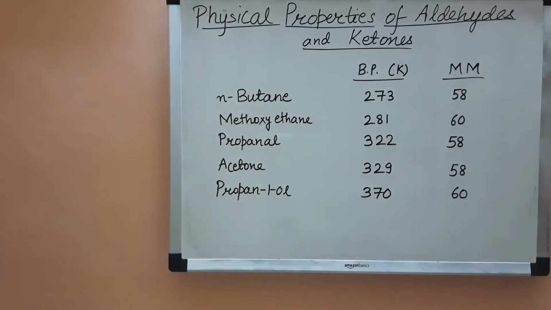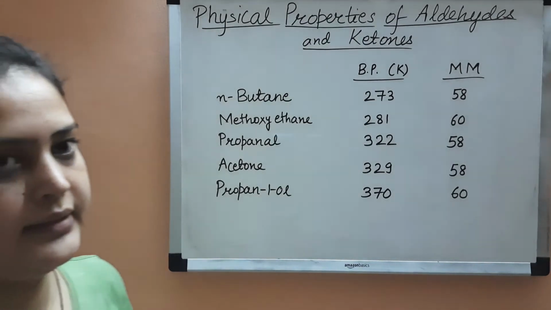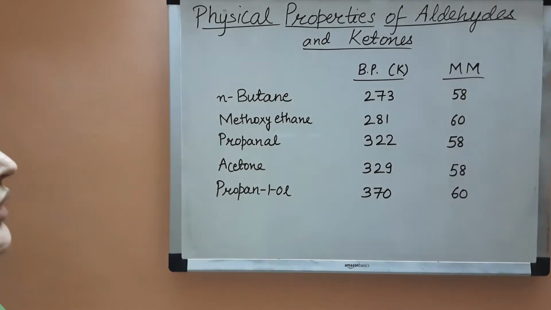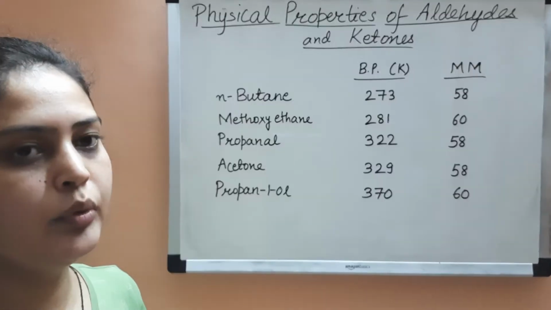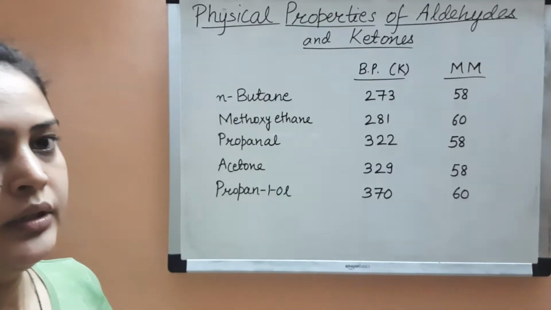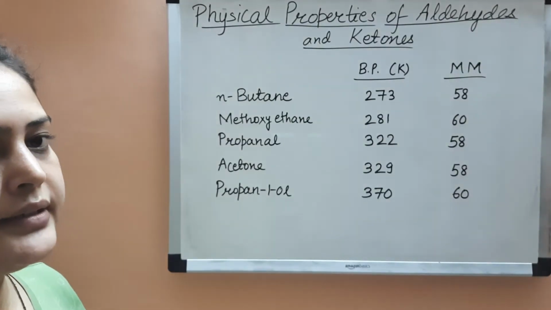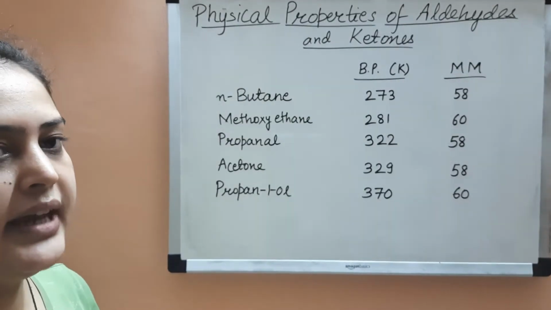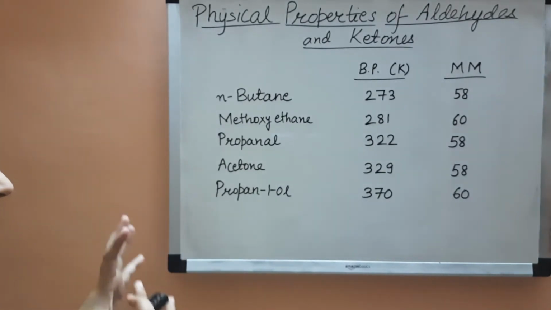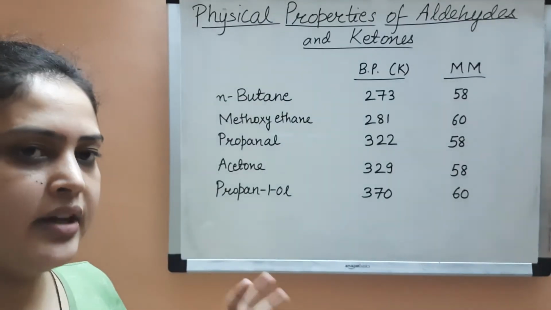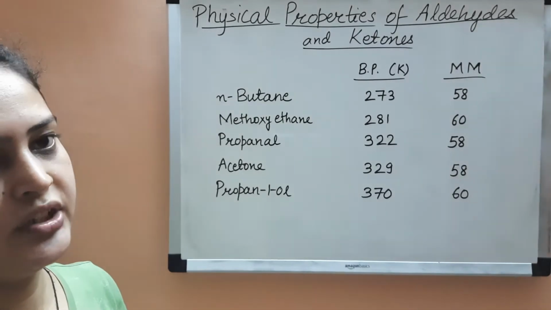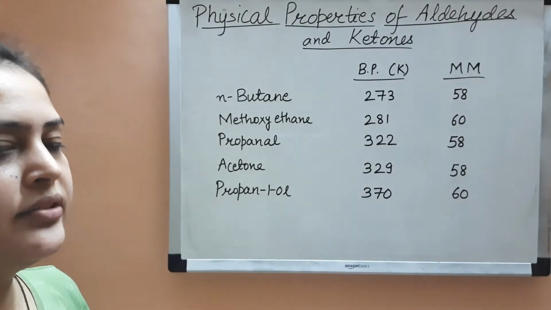The reason behind this is that aldehydes and ketones have some dipole interaction among them. Because of the carbonyl carbon, there is some polarity difference between the atoms, and these molecules have some molecular interaction among them, although it is a weak interaction.